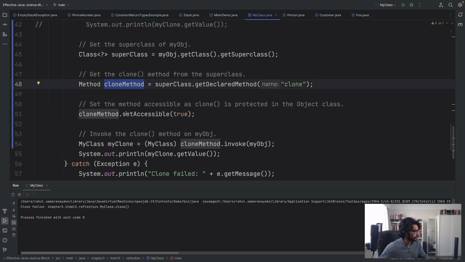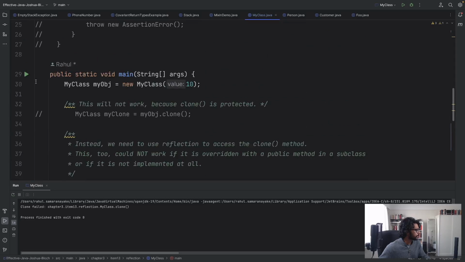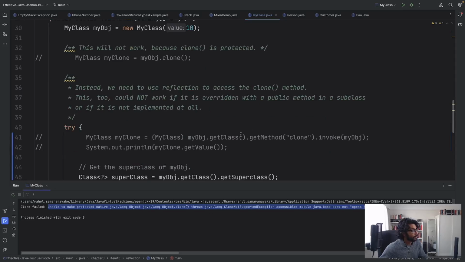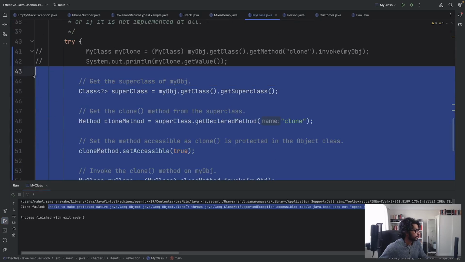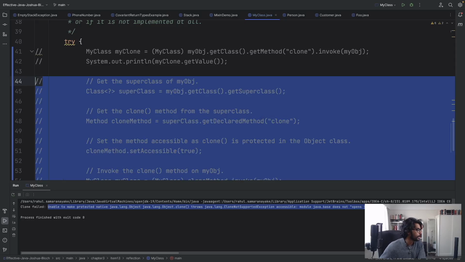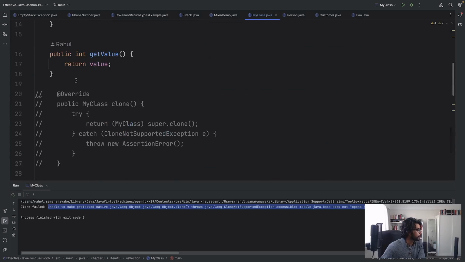I'm getting the clone method and I'm setting it as accessible. And then when I run this, it should technically, or theoretically, give an error because it can't access that, because it's a protected method. So the only way really to do it is to override it in the subclass and then do it like this, which involves